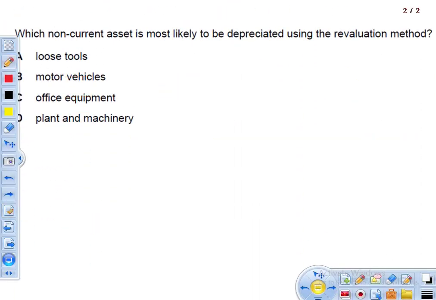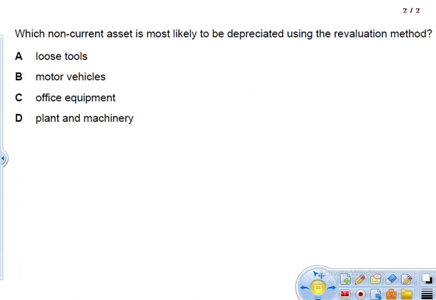It says, which non-current asset is most likely to be depreciated using the revaluation method? The third method of calculating depreciation is the revaluation method, and we use this method for small non-current assets. You cannot call those revenue expenditure because they are capital expenditure, but they are small in nature and fluctuate.